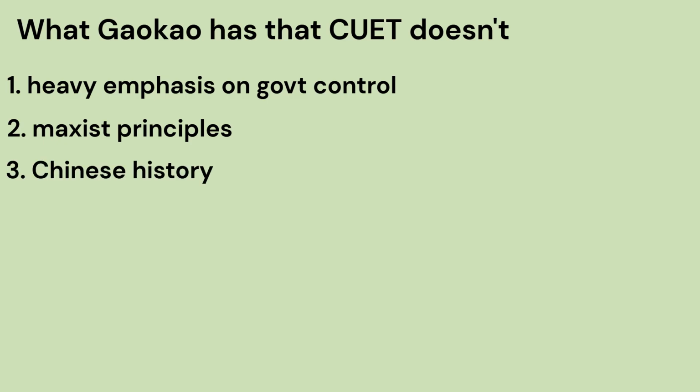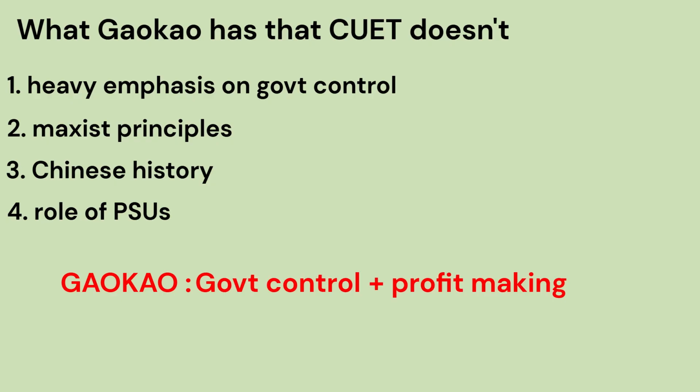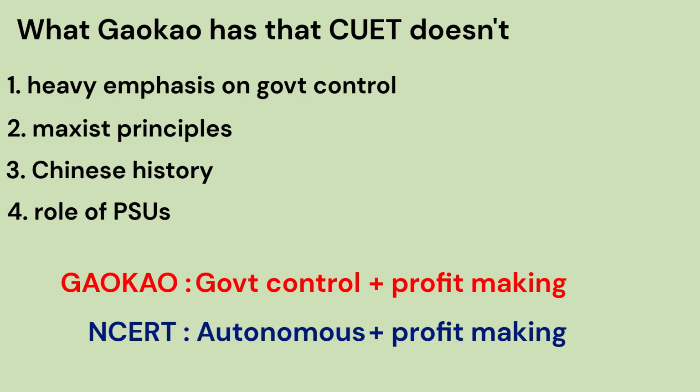Third point is Chinese history, because duh, of course, we're not going to study Chinese history while we're in India. Another difference is the role of public sector undertaking. In the GAOKAO economics, it is said that public sector undertaking should be under the control of the government and be profit making. While in the NCERT, it says that they should be more autonomous and be profit generating. So that's a very interesting difference.